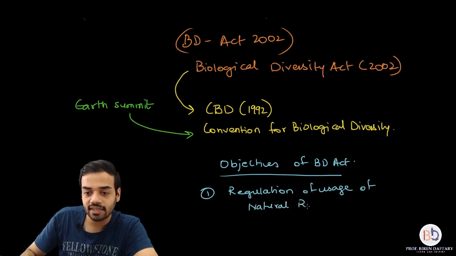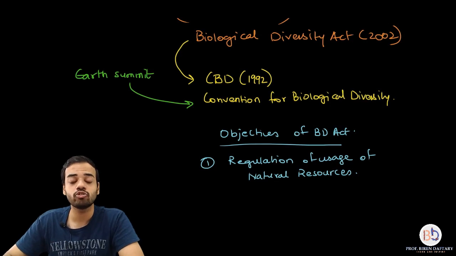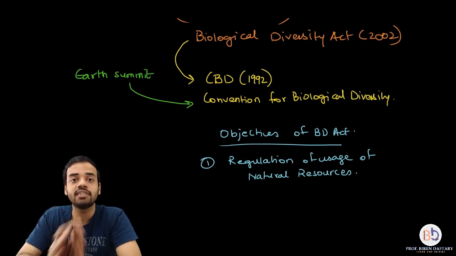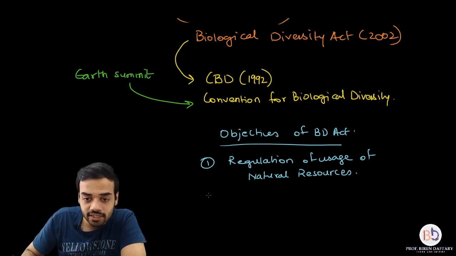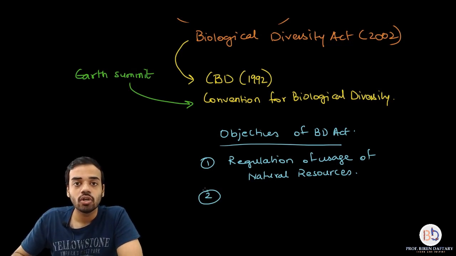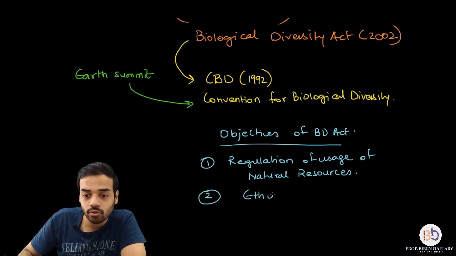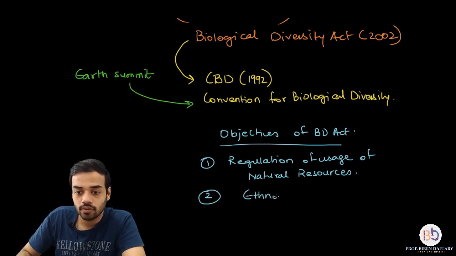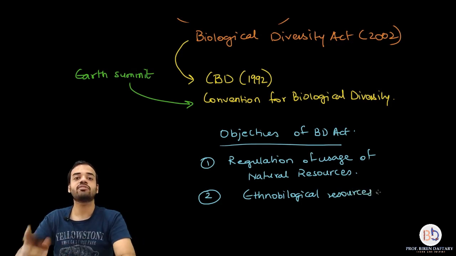This act basically monitors how many natural resources are used, the quantity, all that. So natural resources are not used indiscriminately. That is what this act is trying to do. And the second objective is taking a look at the management of ethnobiological resources.